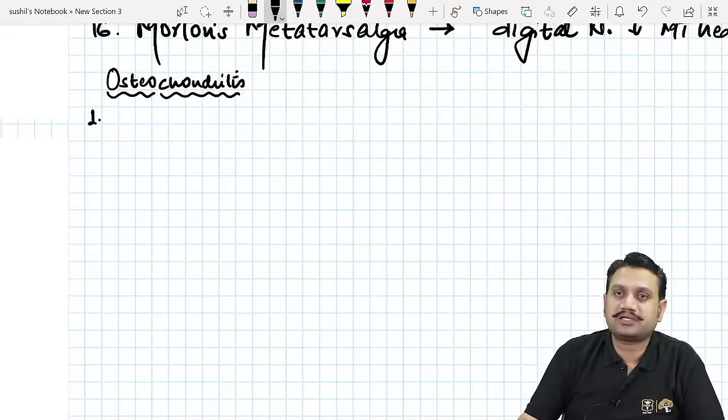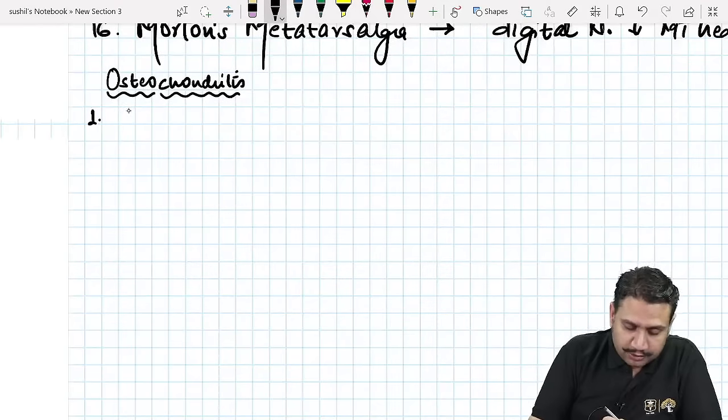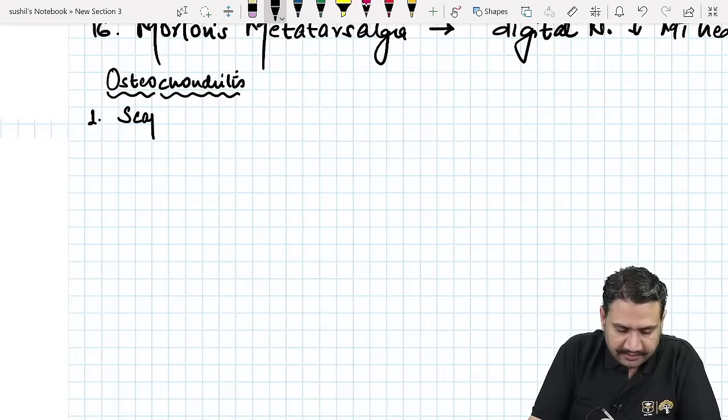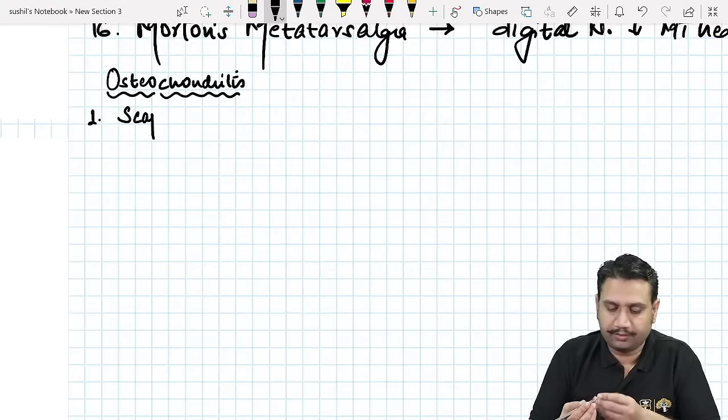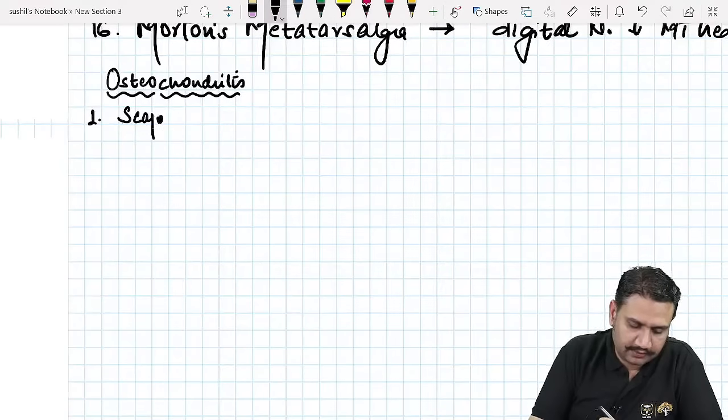These are usually common in smaller children. So we start again from the upper limb, with the scaphoid bone first.